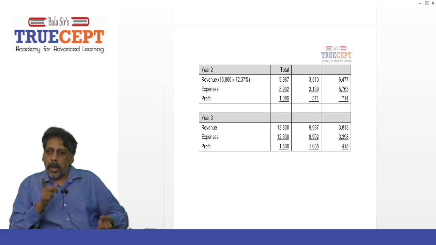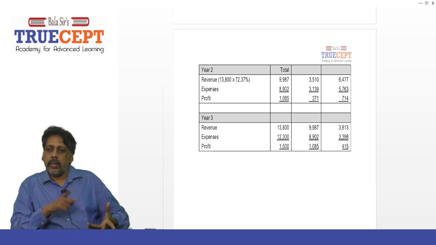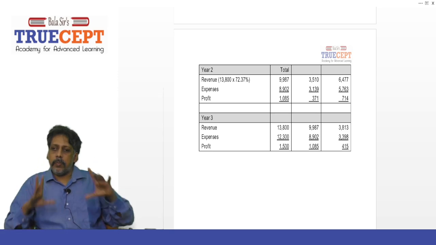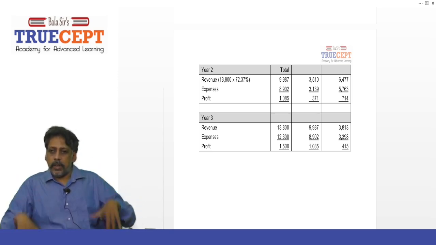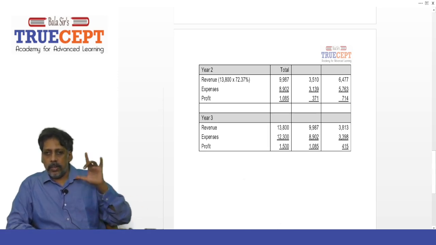Or you can also balance the current year column and get the profit for the year. What is the current year revenue? 3,813. Minus the cost for the current year, 3,390. You get the profit for the current year. How much? 415. So take it from me, guys, the sum is extremely important from an examination standpoint. Learn the sum really well for the examination.